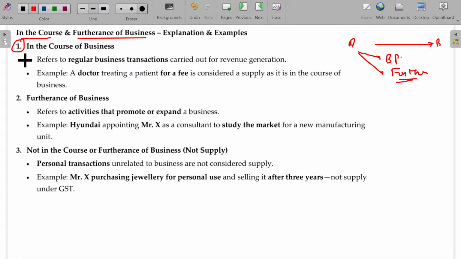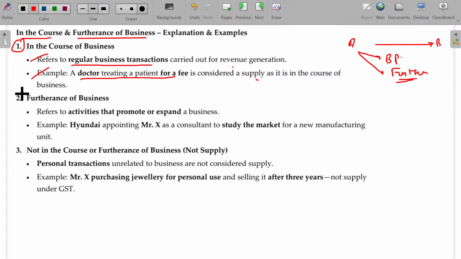I have my old car, sold it and purchased a new car. Selling my old car is not my business, so GST will not be attracted. But if I am running a second-hand car dealer shop and I purchase and sell, then automatically it's a business activity, so GST will apply. It will form part of supply. It refers to regular business transactions carried out for revenue generation. For example, a doctor treating a patient for a fee is considered a supply, as it is in the course of business. Similarly, a doctor giving treatment to his own family member will not fall into supply.